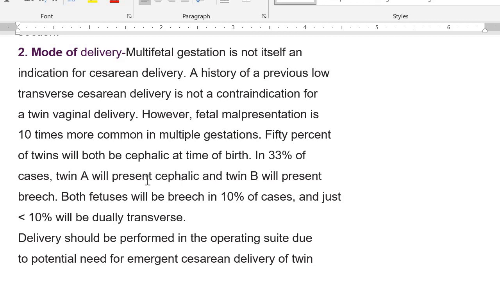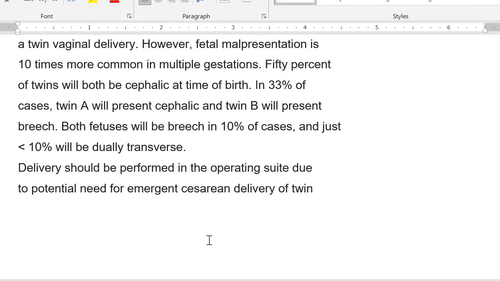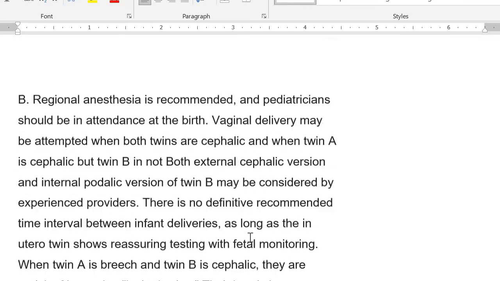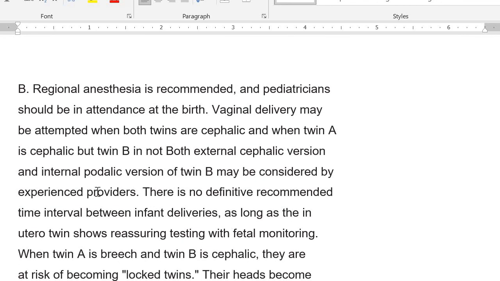Okay, so most of the babies will be cephalic, then one cephalic and one breech, then both will be breech in just 10%, and the transverse lie is very rare, less than 10%. Delivery should be performed in the operating suite due to the potential need for emergency cesarean section if some complication occurs. So regional anesthesia is recommended, and a pediatrician should be in attendance at the birth.